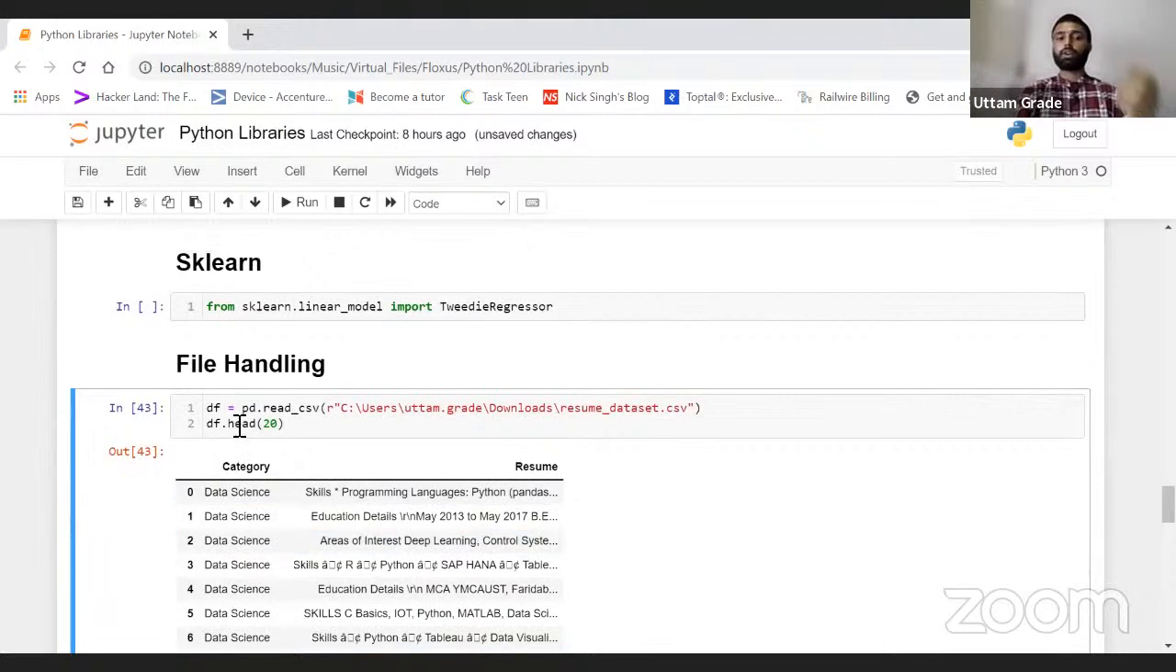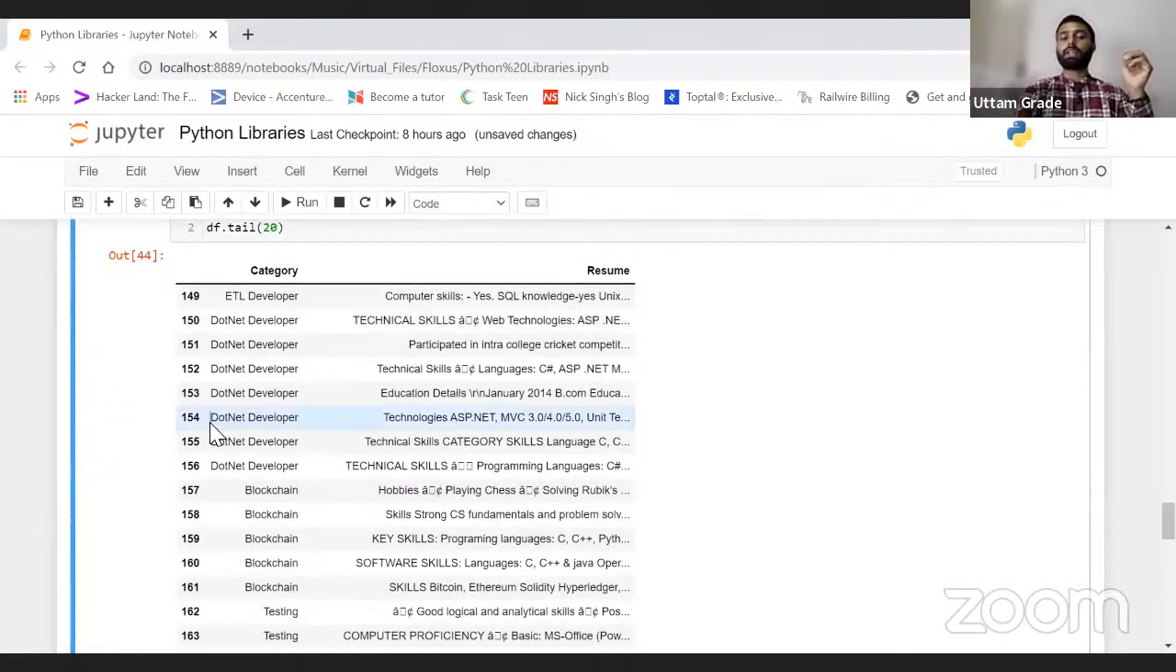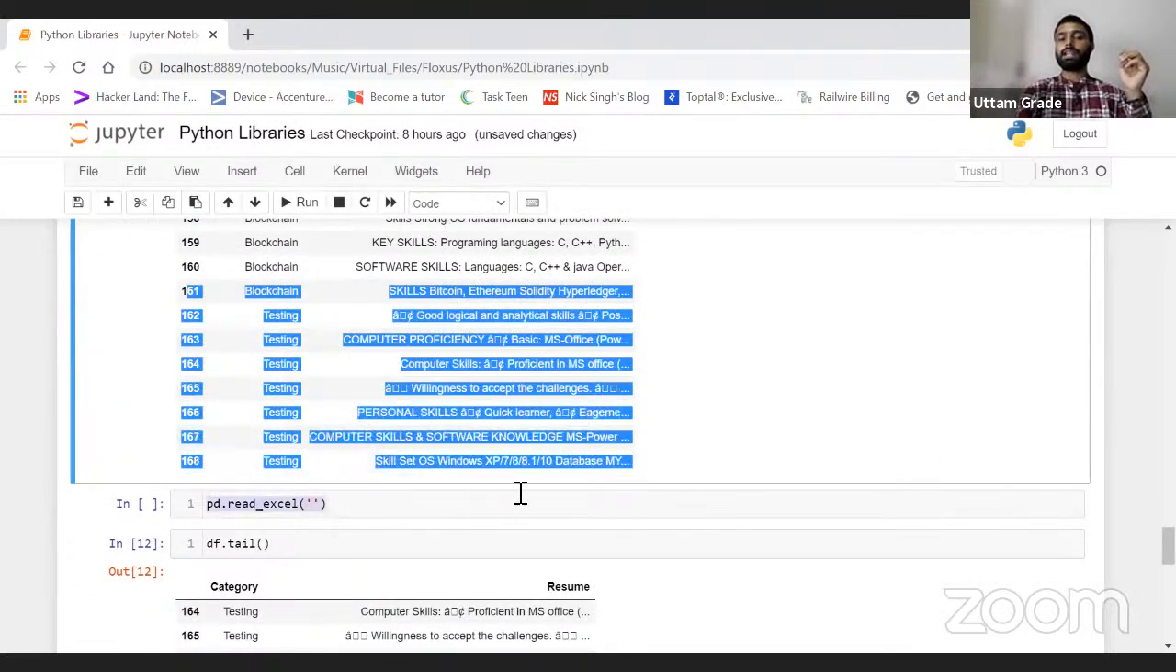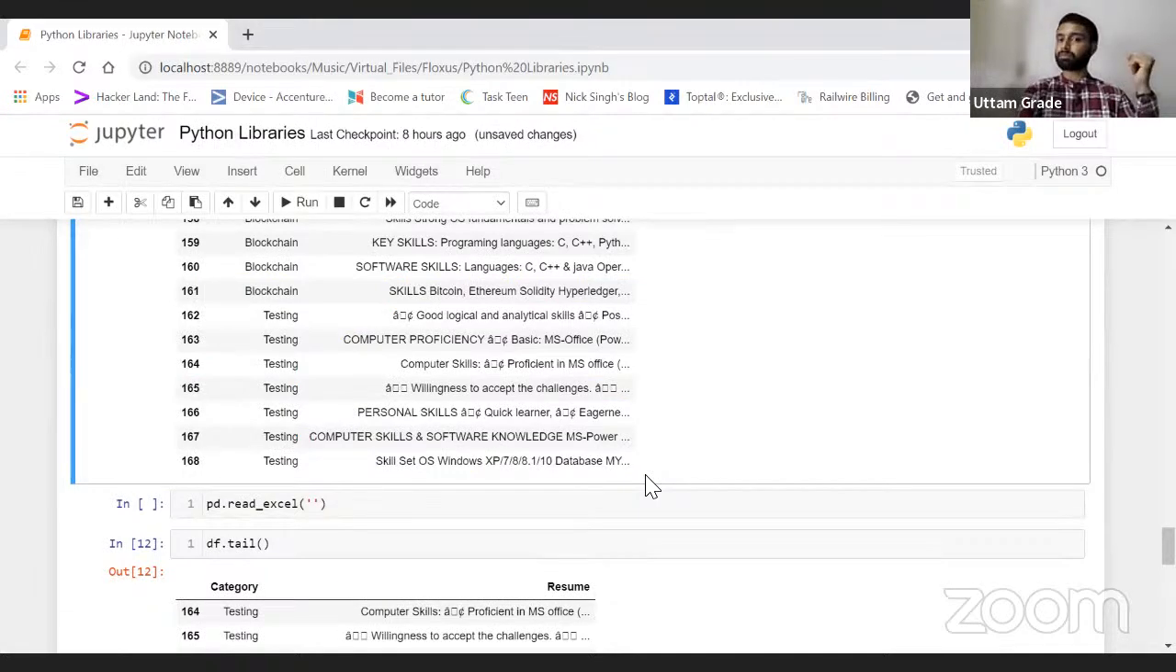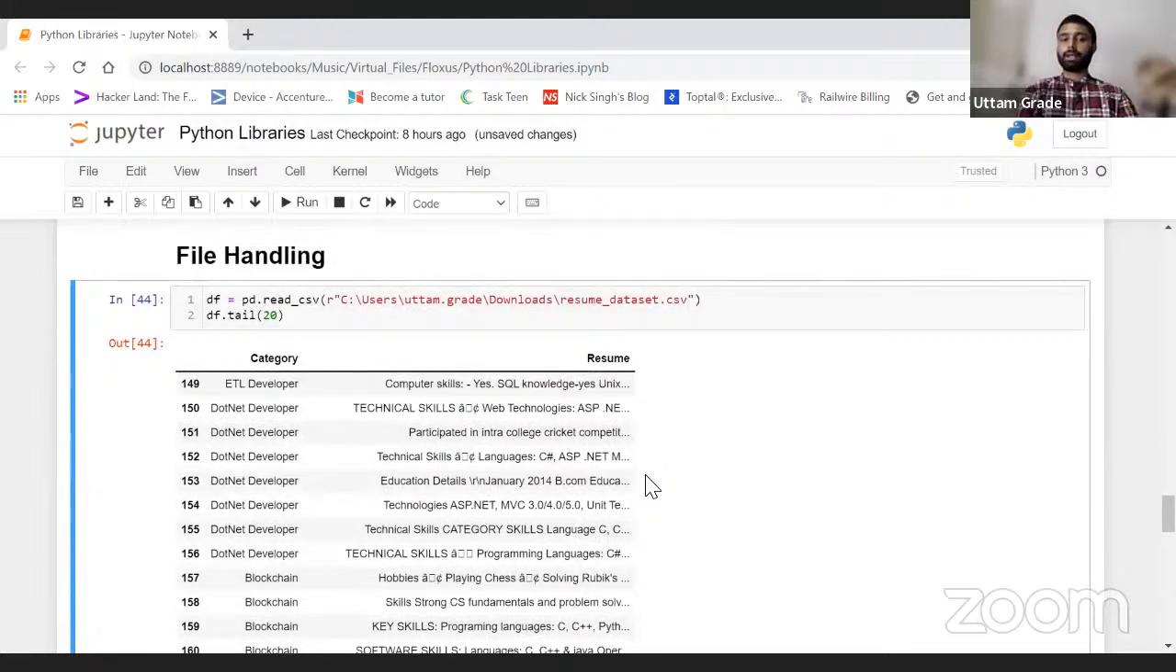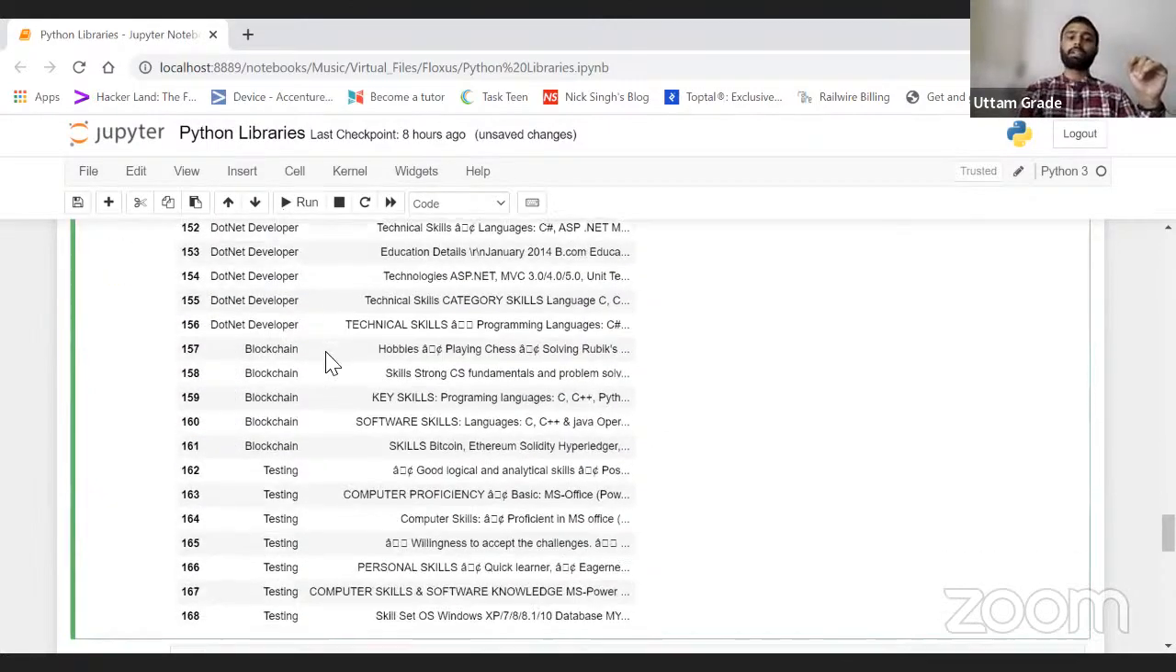Or if I just want to see the last records, I'll just pass a tail. It is showing me the last 20 records. So see, the last 20 records. Pretty much simple till now. Okay, everyone gets clear till now? Now let's just move ahead.